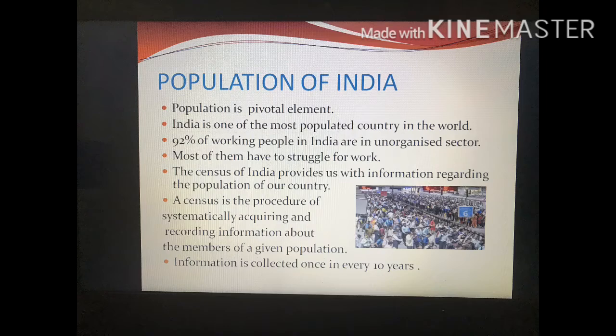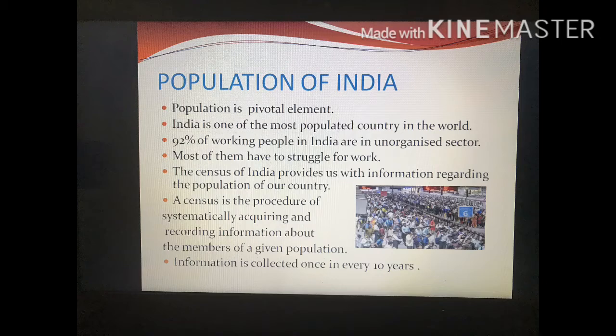So now, population of India. Population is a pivotal element, meaning it is a very important thing. India is one of the most populated countries in the world. India is the most populated country in the world.